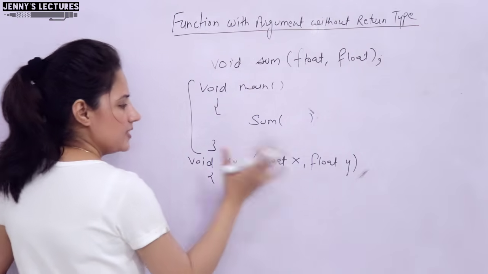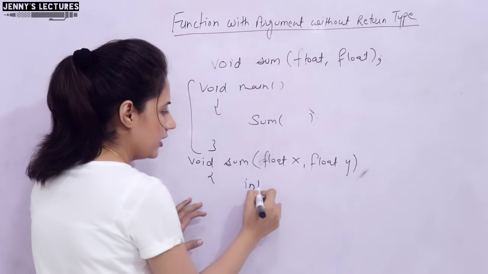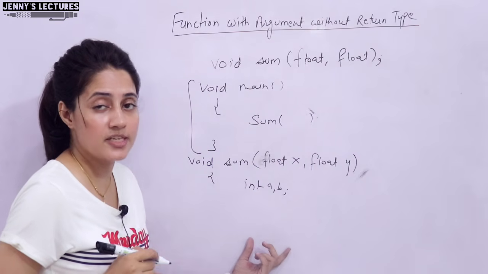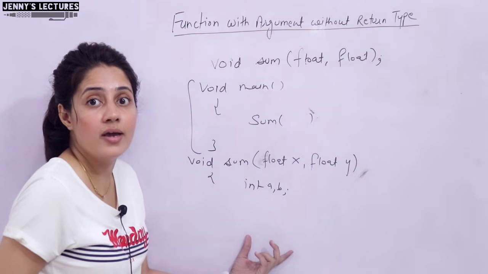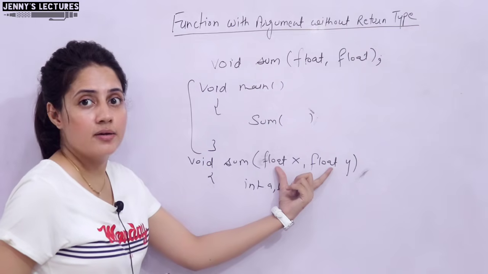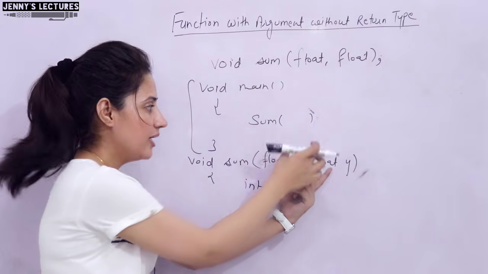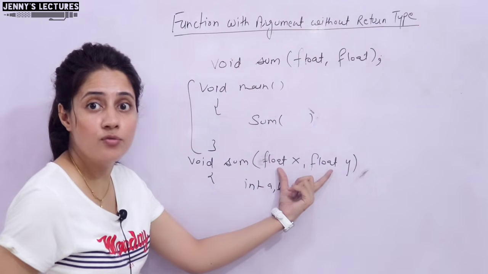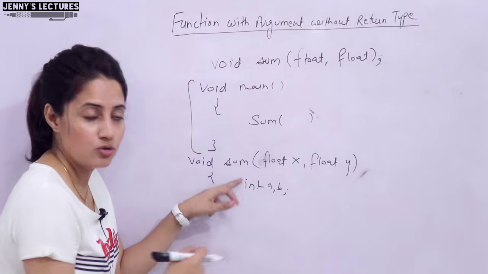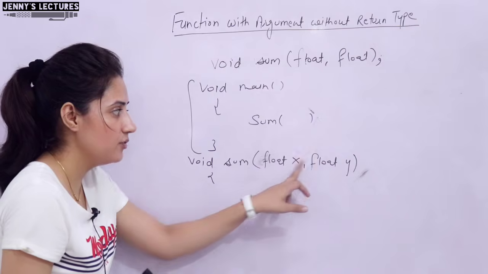So, now see, is it necessary here to take two variables like int a, b and ask from the user, printf enter value of a and b and scanf? No need. Why? Because already we are accepting two arguments, means whenever we call the function, there we will pass the arguments and the values would be received here. We have to do the sum of these two numbers. So, we do not have to take from the user. So, no need to declare any variable here, because we have already taken the values.